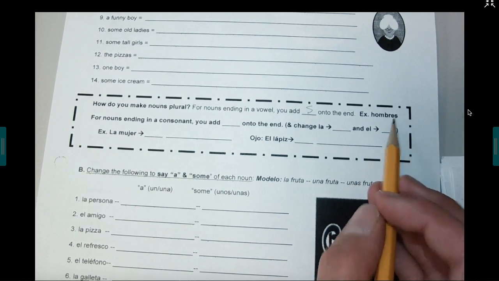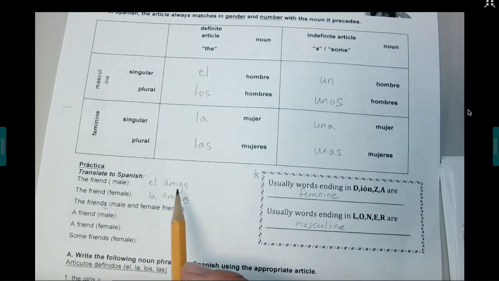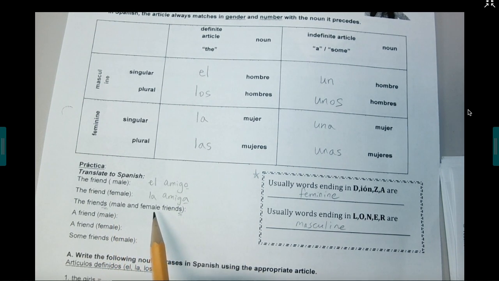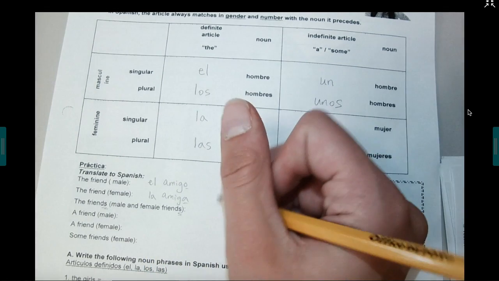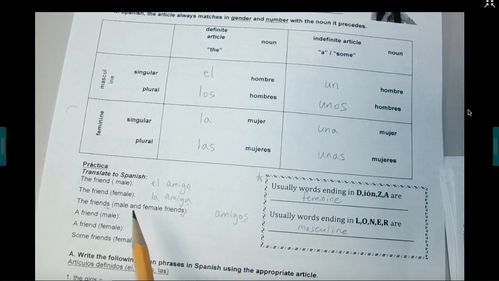For example, on the front, the way this works is for the friends, I know that it's going to be a group of males and females. In Spanish, if I have a group that includes both boys and girls, it automatically becomes a masculine word, just like ellos includes groups of boys and girls. So I'm going to say amigos, ends in os because it's going to be masculine even though there's a group of both.